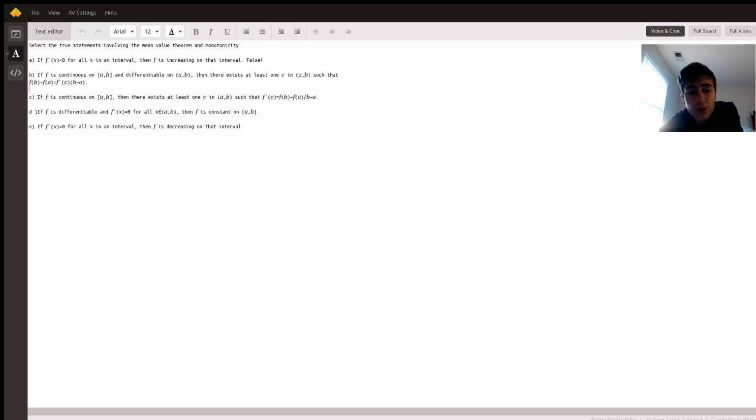So in other words, what we could do is rephrase this so that we divide both sides by this amount. So we would have f of b minus f of a divided by b minus a. And this right here is the exact statement of the mean value theorem, which is a proven fact.